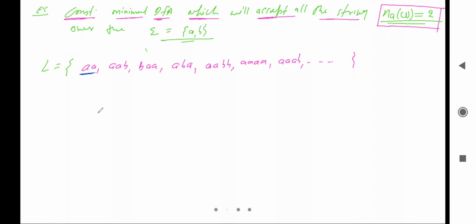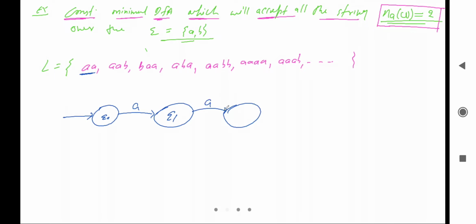Let's see. Here is the initial state, let me say Q naught. From this Q naught, by reading A, it goes to the next state, that is Q1, and after this it will read again A and go to state Q2, and let me say Q2 is the final state. So here it is accepting AA.